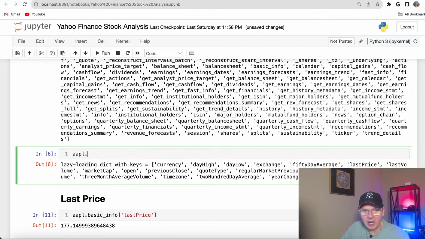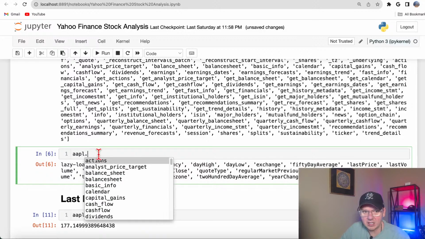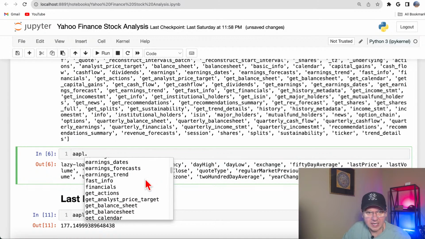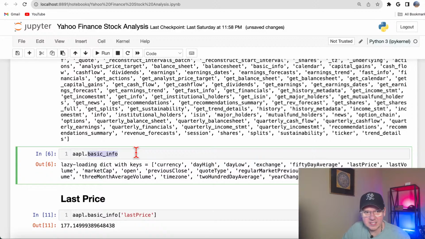All right, so how do I know that there is basic info? You take the object, which is our variable name Apple, place a period here, and then you press tab. So if you're using Jupyter, which is what I'm using here, instead of running the function dir, you could place a period there, just press tab, and then you see all the stuff here, right? And then you got fast info and some other stuff. So I decided to go with basic info.